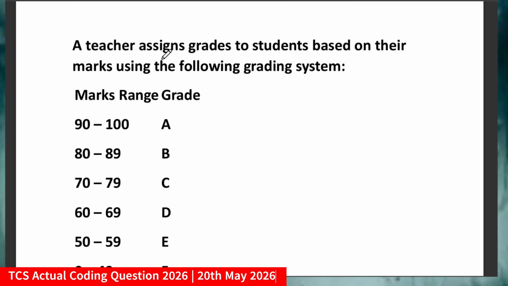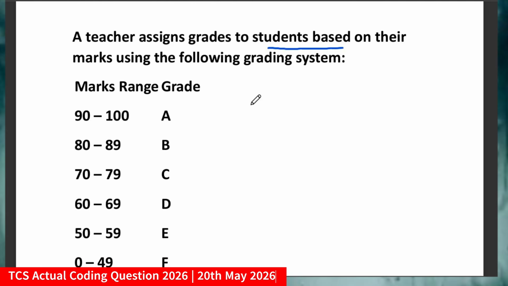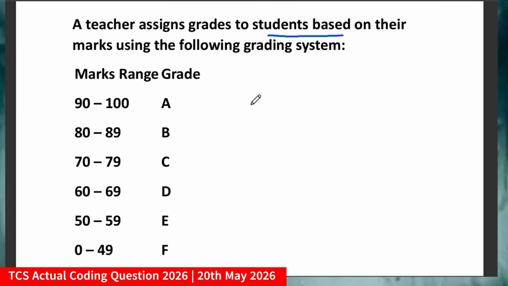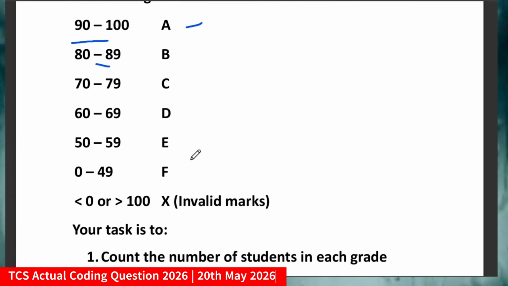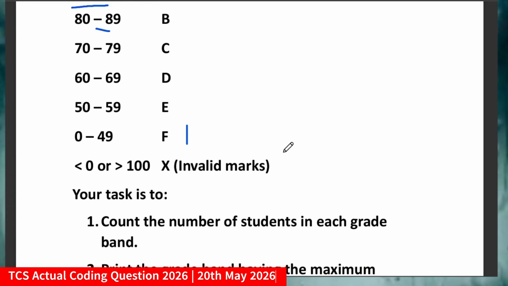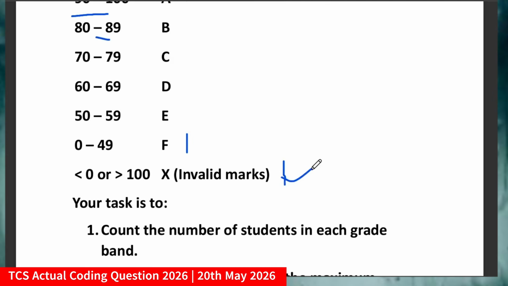The question was that a teacher assigns grades to the students based on a certain grading system, and they have clearly mentioned the range and grade accordingly. For example, if the marks range is 90 to 100, then the grade will be A. If 80 to 89, grade will be B. And further, if it is less than 49, or 0 to 49, then it will be fail. Now there are some edge cases they have given: if the marks are less than 0 or greater than 100, then it will be invalid marks. So these are the edge cases we have to keep in mind.